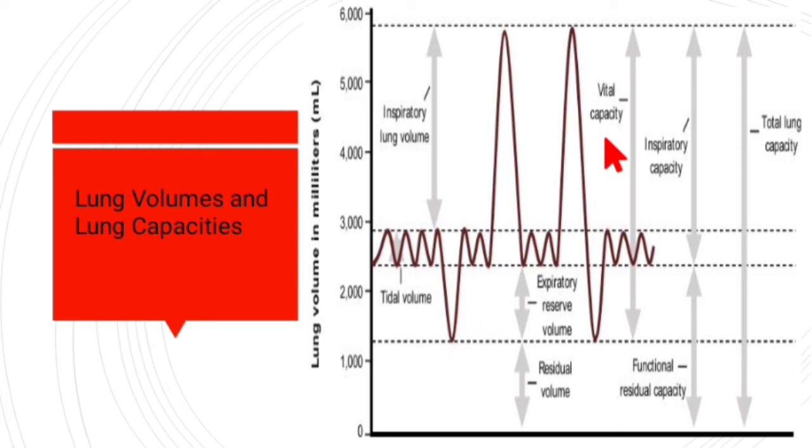Now total lung capacity. Total lung capacity is nothing but VC plus RV. Vital capacity plus residual volume is total lung capacity. Remember this graph. You can answer all the questions related to lung capacities and volumes.